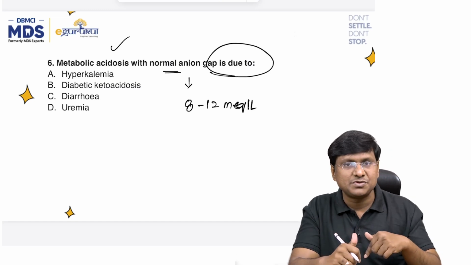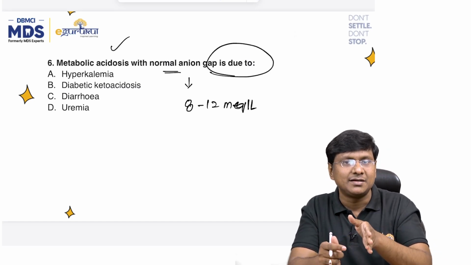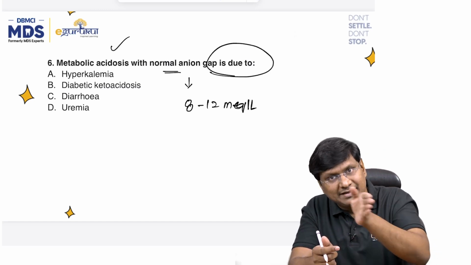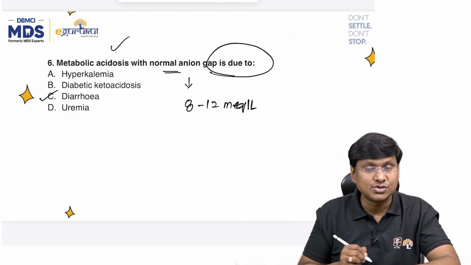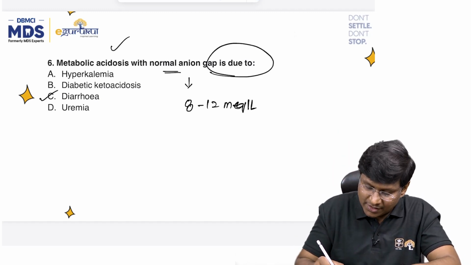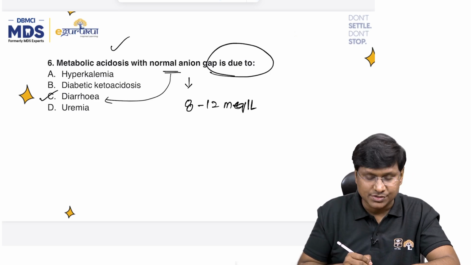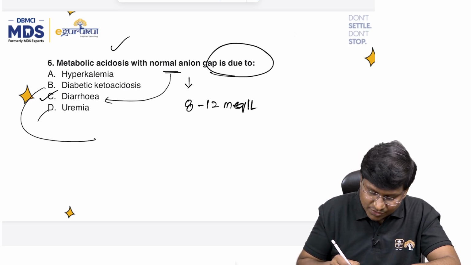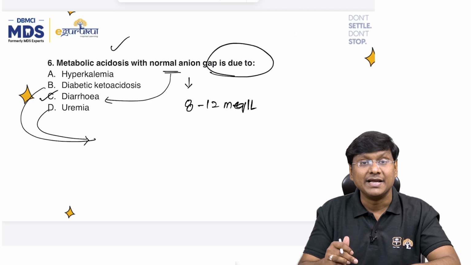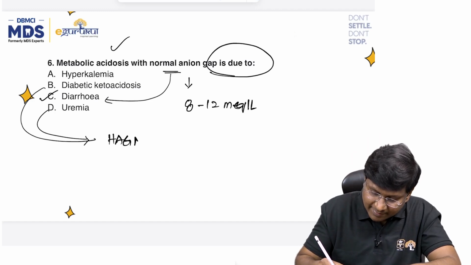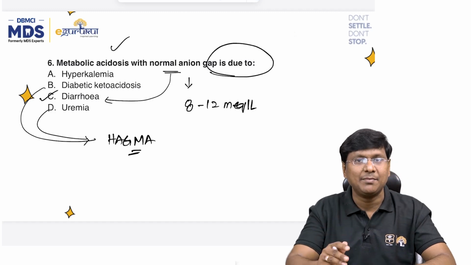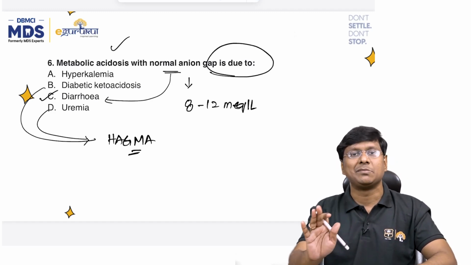So among the options which have been given to you, which is that clinical condition where you have a normal anion gap and metabolic acidosis? The answer here will be diarrhea. So in case of diarrhea, you will have normal anion gap metabolic acidosis. Whereas in diabetic ketoacidosis as well as in uremia, in both of these clinical conditions, you will have what is called the HAGMA. So what do you understand by this word HAGMA? That is high anion gap metabolic acidosis.